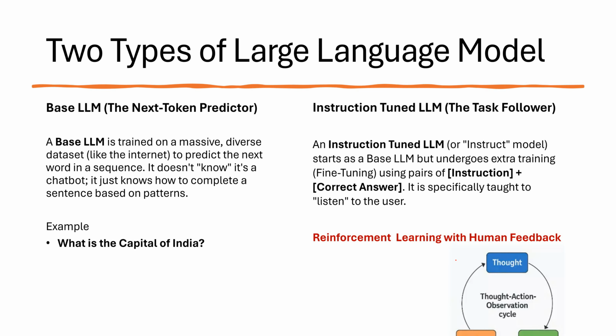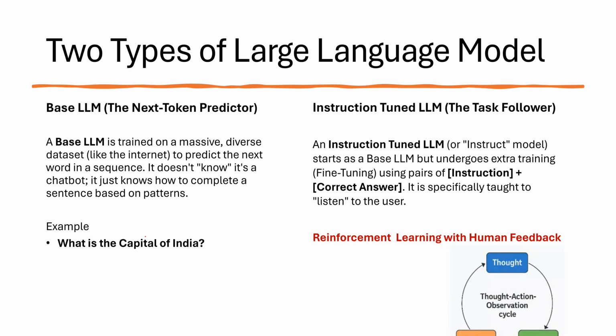So let's suppose we are writing something. It doesn't know, it's not a chatbot, it just completes the sentence based on the pattern. Right now if you're writing an email in Gmail, they suggest some words. This is a base LLM, giving us some suggestions. But now we have the instruction tuned model. How does this instruction tuned model work?